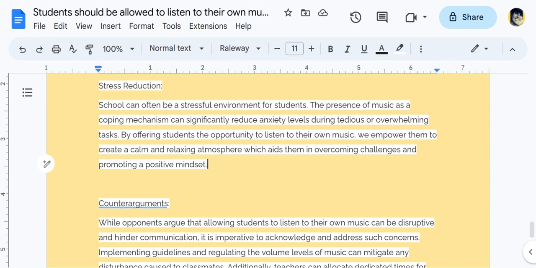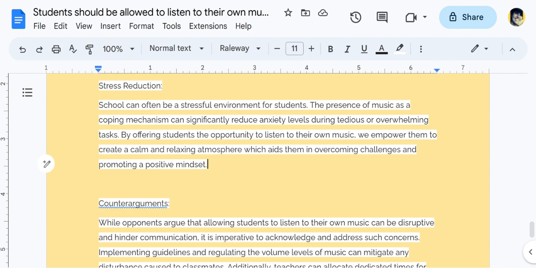School can often be a stressful environment for students. The presence of music as a coping mechanism can significantly reduce anxiety levels during tedious or overwhelming tasks. By offering students the opportunity to listen to their own music, we empower them to create a calm and relaxing atmosphere, which aids them in overcoming challenges and promoting a positive mindset.